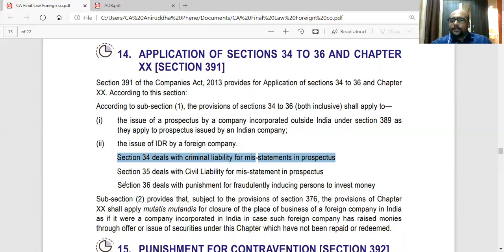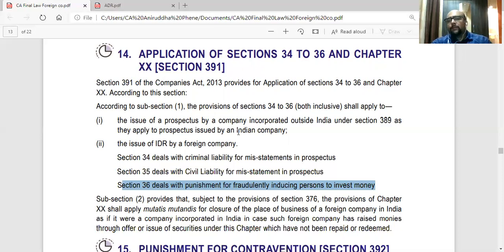And section 36 deals with punishment for fraudulently inducing persons to invest money. That is again a penal provision. Might lead to imprisonment or fine or both. So these sections, which are normally applicable to Indian companies, will also be applicable to foreign companies when they issue a prospectus or in the issue of IDR. According to subsection 1, provisions of 34 to 36, both inclusive, shall apply to issue of prospectus by a company incorporated outside India as they apply to prospectus by an Indian company, and also to issue of IDR by a foreign company.